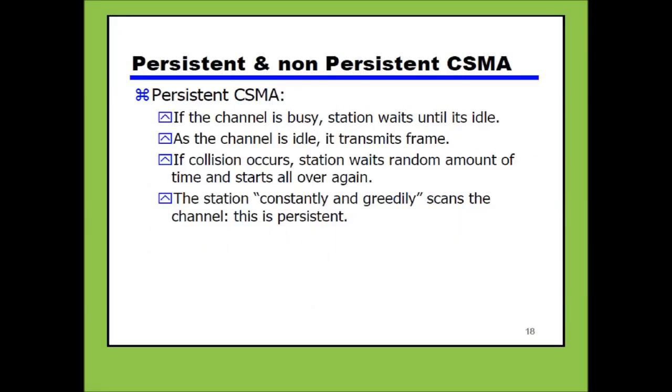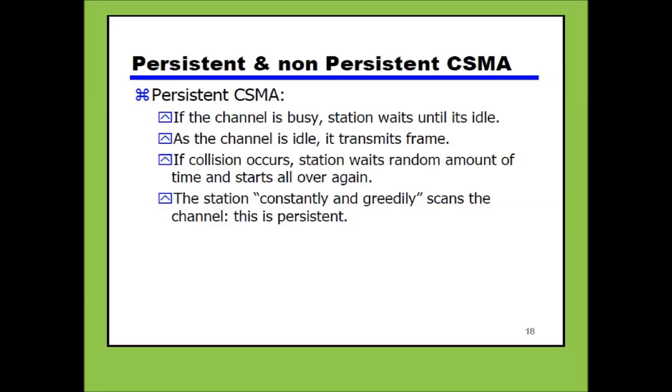Persistent and non-persistent CSMA. Persistent CSMA: if the channel is busy, the station waits until it's idle. So if one device is going to transmit data, the second device will wait until the first device's data transmission is completed. As the channel is idle, it transmits the frame. If a collision occurs, the station waits a random amount of time and starts all over again.